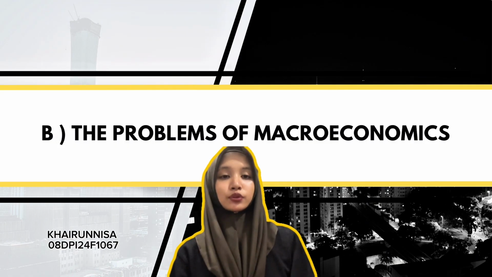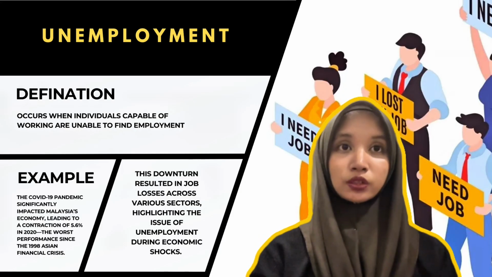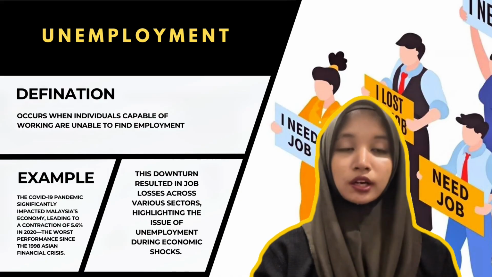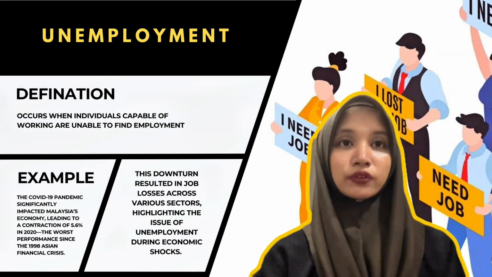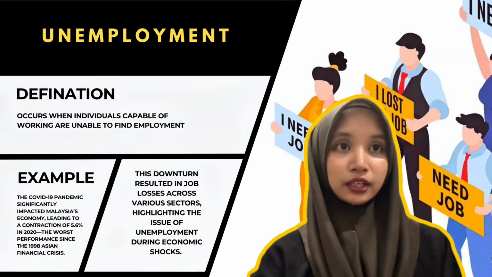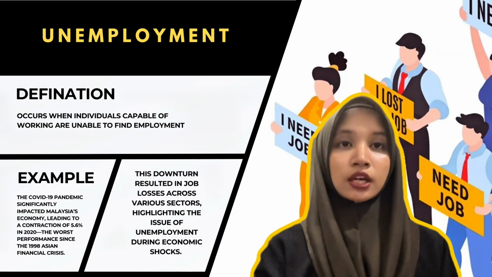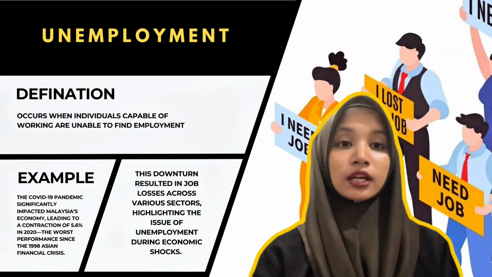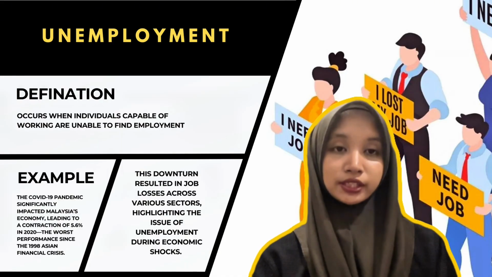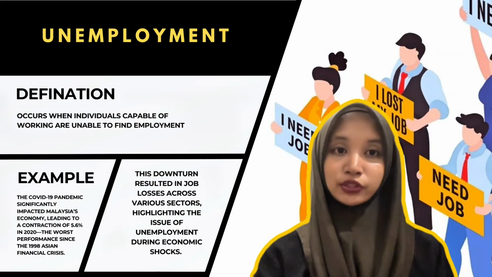I'm going to explain the macroeconomic problems based on the video link given. Unemployment. Unemployment occurs when individuals who are capable of working are unable to find a job or employment. For example, the COVID-19 pandemic significantly impacted Malaysia's economy, leading to a contraction of 5.6% in 2020. This is the worst performance since the 1998 Asian financial crisis. So this highlights the issue of unemployment during economic shocks.